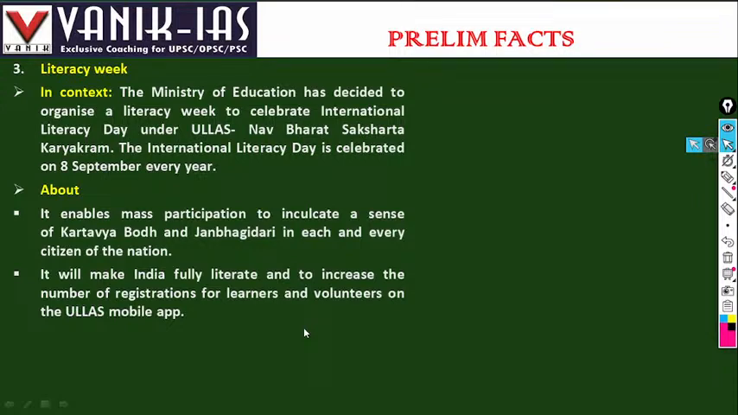So this year on the International Literacy Day, the government wants to celebrate it under the ULAS Bharat Sakhyarata Karyakram. It enables mass participation to inculcate a sense of kartavya bodha and jan bhagidari in each and every citizen of the nation. It will make India fully literate and increase the number of registrations for learners and volunteers on the ULAS mobile app.